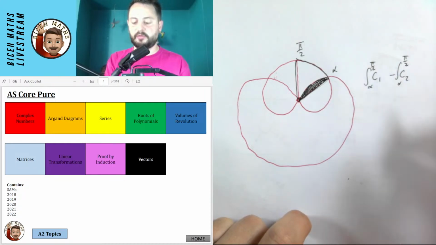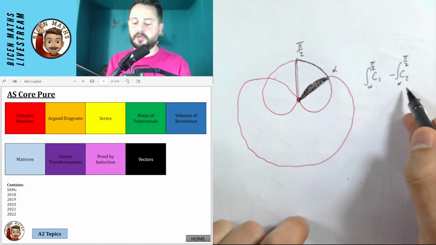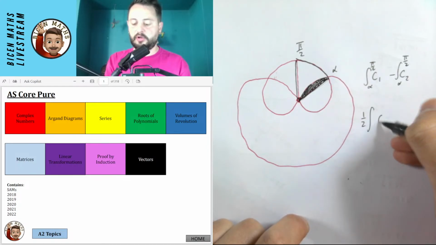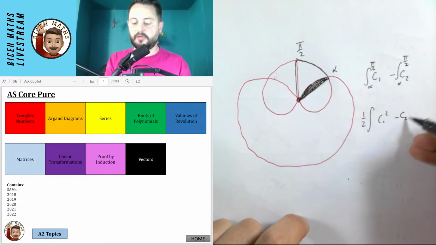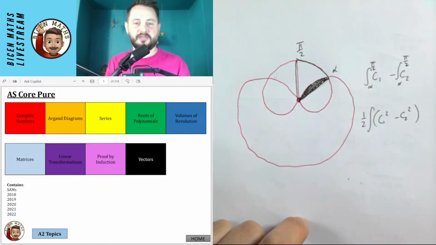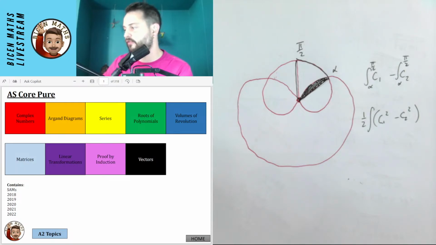And now I've just realized it was probably a massive time saver I could have done in that question. I actually could have just done half the integral of c1 squared minus c2 squared with the same limits, because they had matching limits. That probably would have saved me a huge amount of time. But again, under pressure like this, I just feel like you don't necessarily always spot those things. Okay, let's see what else we've got here.